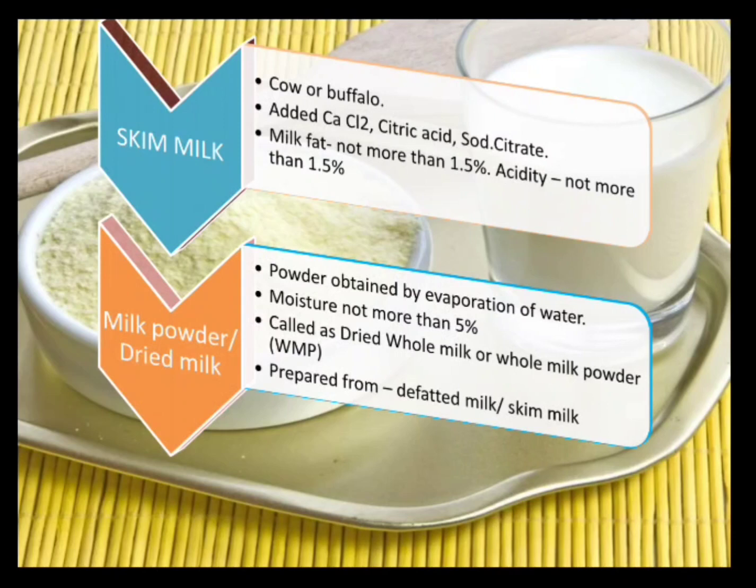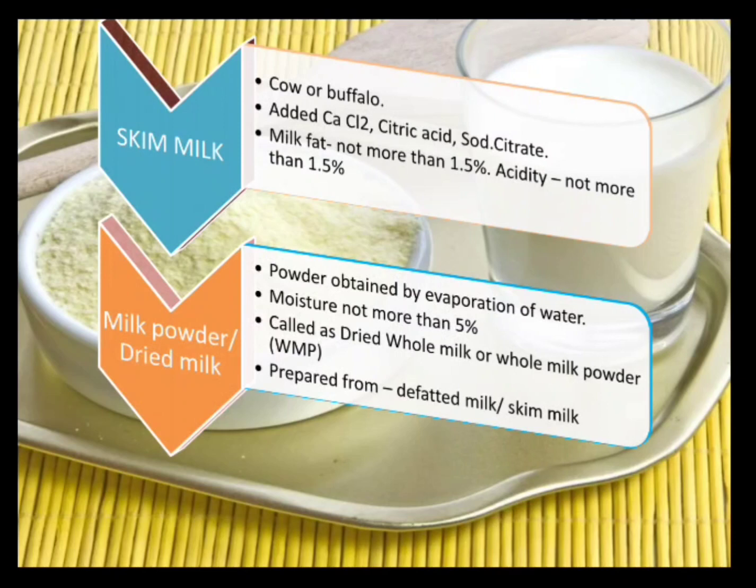It has to be made sure that the moisture content is not more than 5%, and this kind of milk is called dried milk, dried whole milk, or whole milk powder. The liquid milk is otherwise called whole milk. Generally it is prepared from defatted milk. As I told you, the fat should have been removed, so it is generally cow's milk rather than buffalo milk, or the skimmed milk that is utilized here.